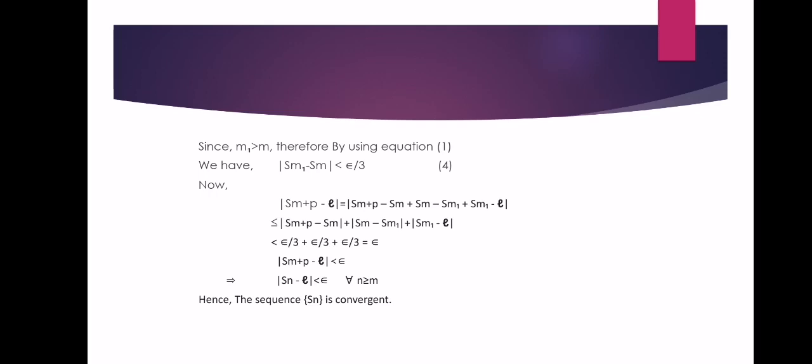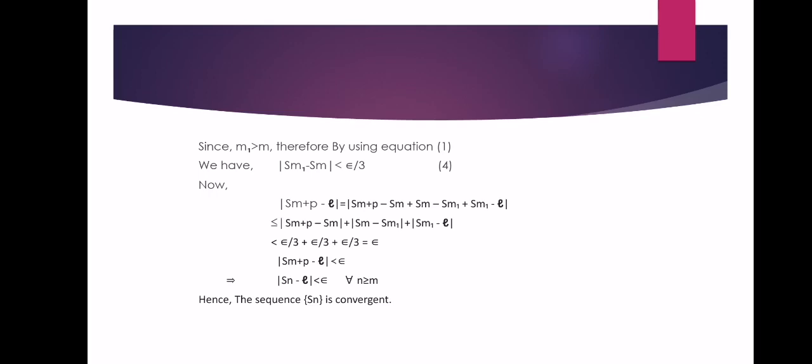So mod of Sm plus p minus L is less than epsilon. That implies mod of Sn minus L is less than epsilon for all n greater than or equal to m. Hence the sequence Sn is convergent. Here we have proved it is a convergent sequence.